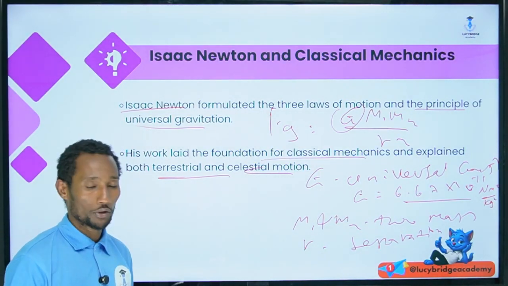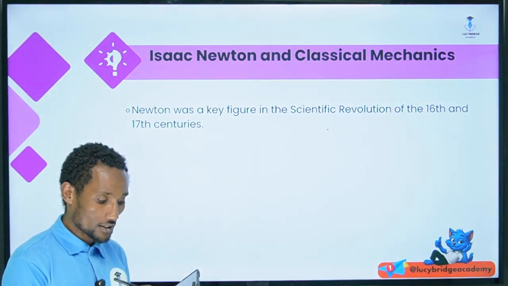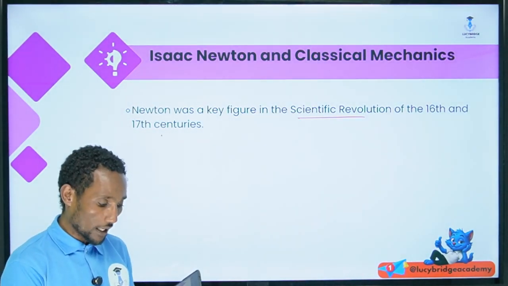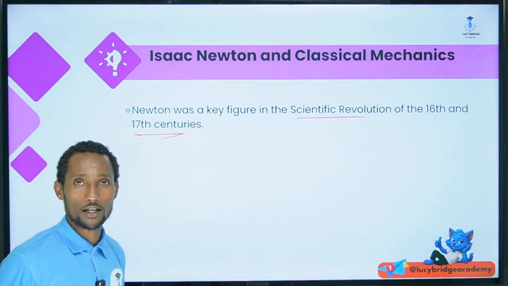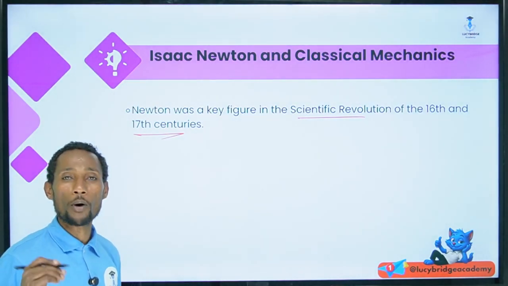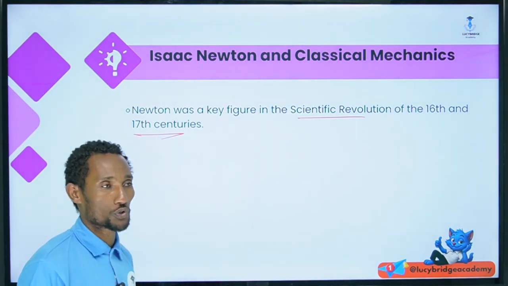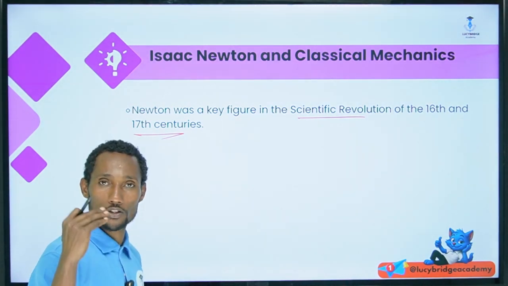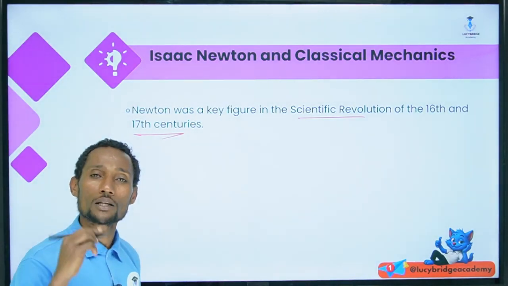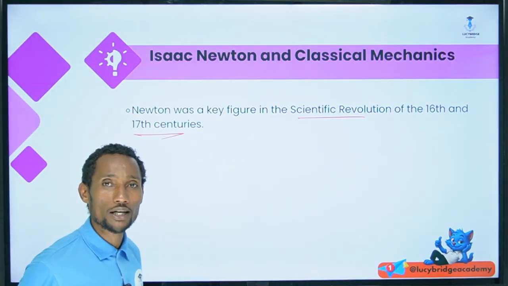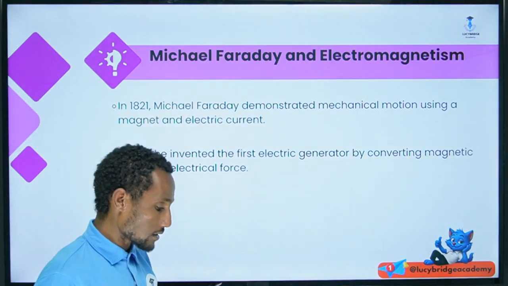So Isaac Newton contributed to many things, and he was a key figure of the scientific revolution in the 16th and 17th century until his death. He was the pioneer physicist who formulated the basic four laws: the three basic laws of inertia, acceleration, and action and reaction, whereas the other one is the universal gravitational law.